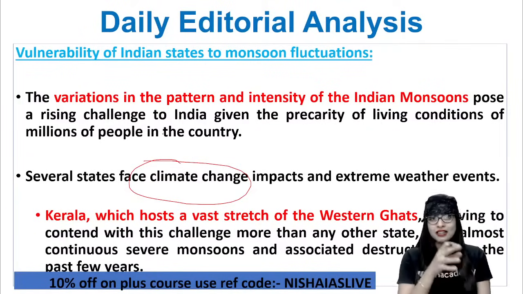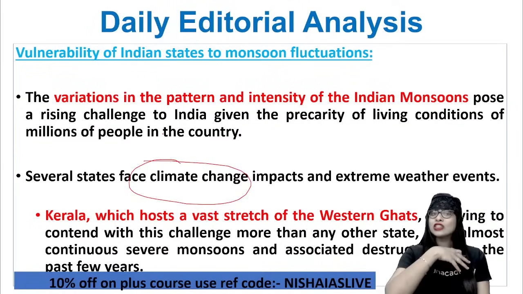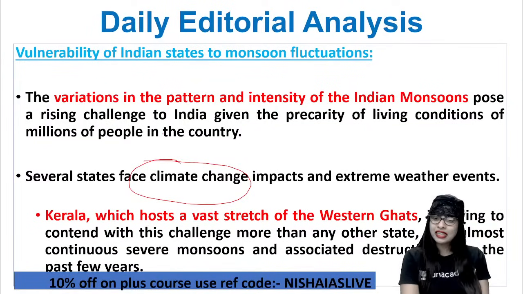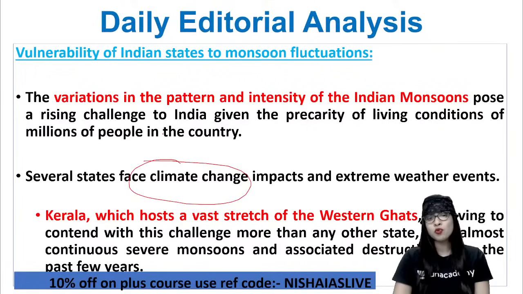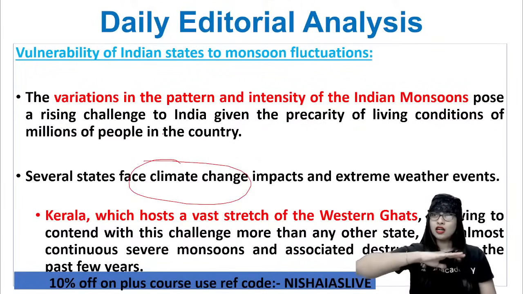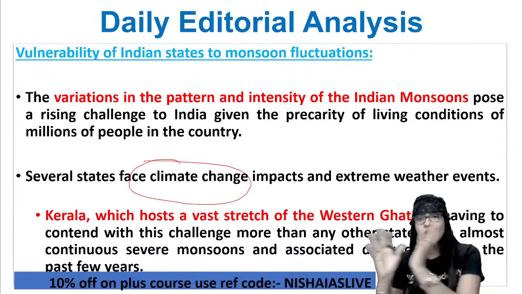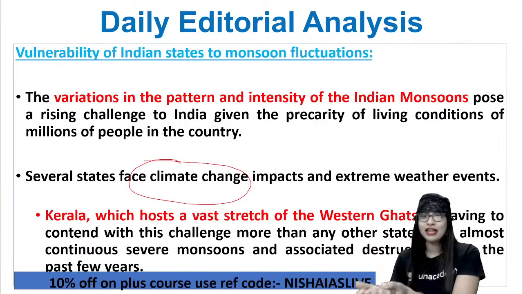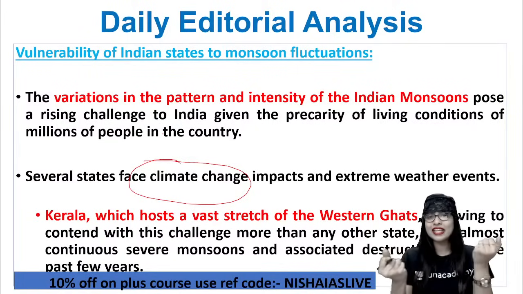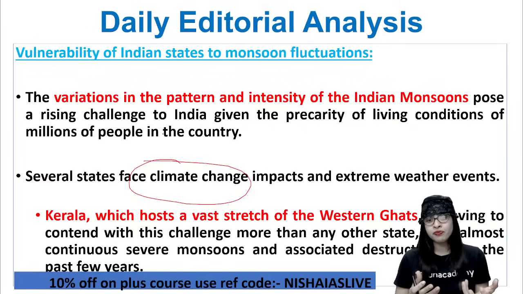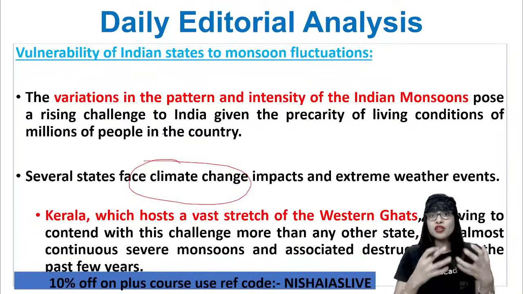And I can tell you that the state of Kerala hosts a vast stretch of the Western Ghats, and it is having to contend with this challenge more than any other state, as we are seeing in the news and other videos. What has happened in the state of Kerala? So pathetic. Just like you see in Disney channels and cartoons, how the homes are getting dismantled, just like that, within seconds, because of heavy rain, the properties and buildings are getting shattered. The destruction is devastating.